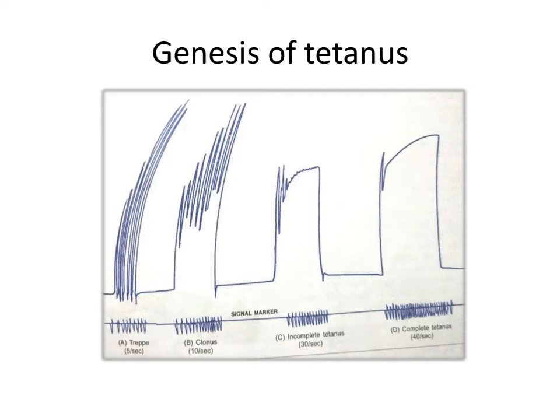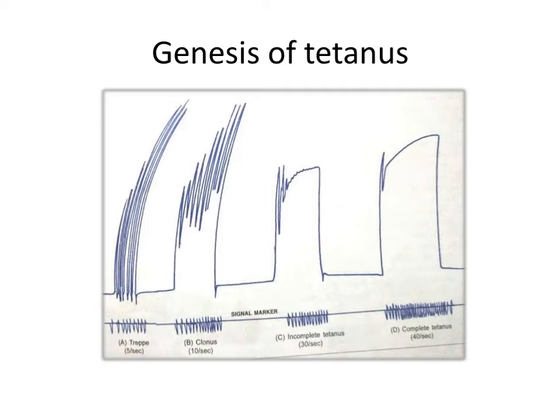So in the graph you can see four different graphs. First graph is treppe, second graph is clonus, third graph is incomplete tetanus, and the fourth graph is complete tetanus. Treppe is also known as staircase phenomenon. It is a progressive increase in the force of contraction for the first few contractions when the muscle is stimulated repeatedly at a frequency of 5 per second.